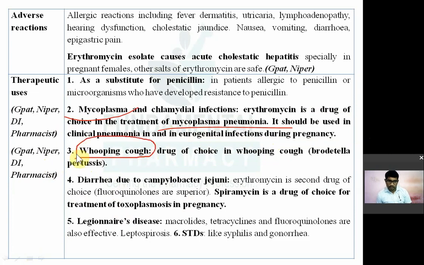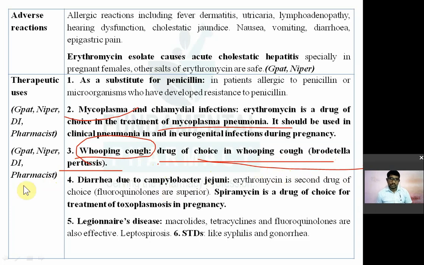Whooping cough. So it is caused by Bordetella pertussis. The causative organism is sometimes asked too. Erythromycin is a drug of choice in whooping cough caused by Bordetella pertussis. What is whooping cough called? डांग्या खोकला. That is caused by the Bordetella pertussis organism. That is a drug of choice.